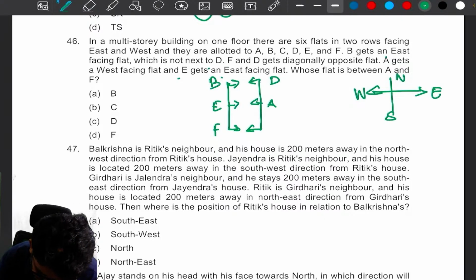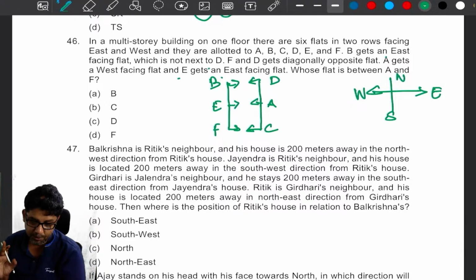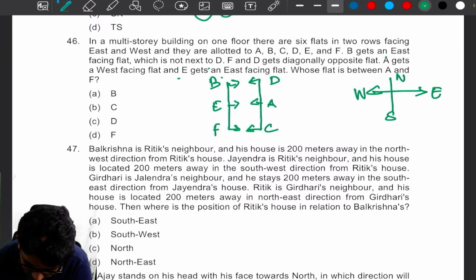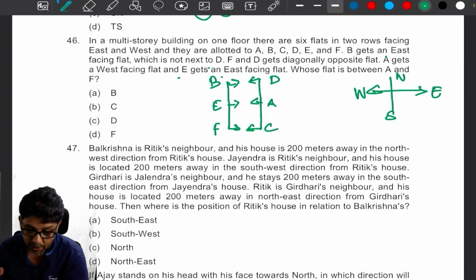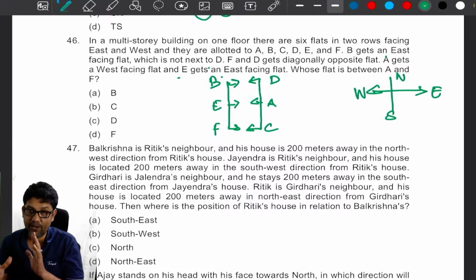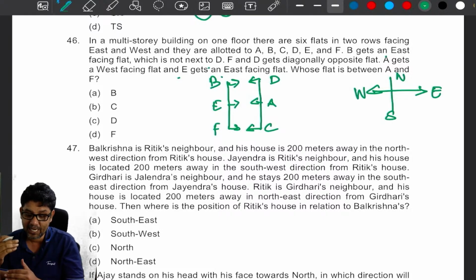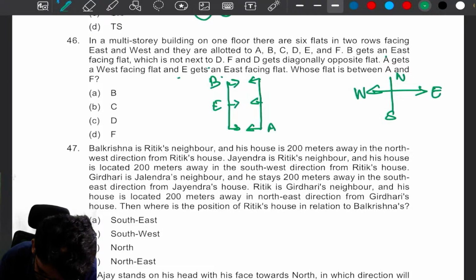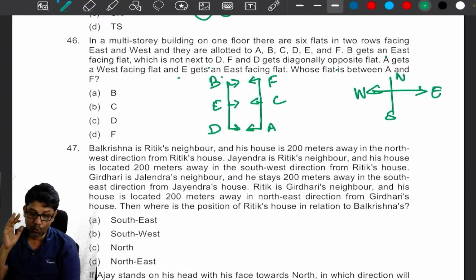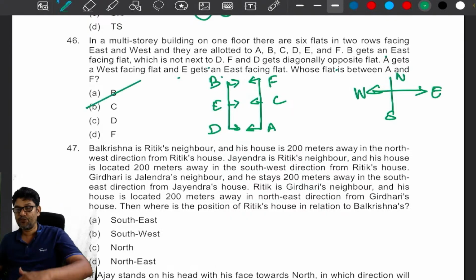So what is pending here? A, B, C is here, for example. The question is whose flat is between A and F? So from here we come to know A and F are on one side. So here A, here F, here D. I think everything we have got. Now this is C. So whose flat is between A and F? C's flat is between A and F.